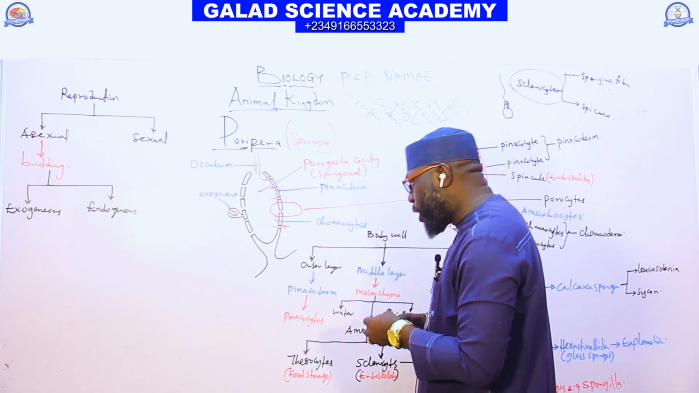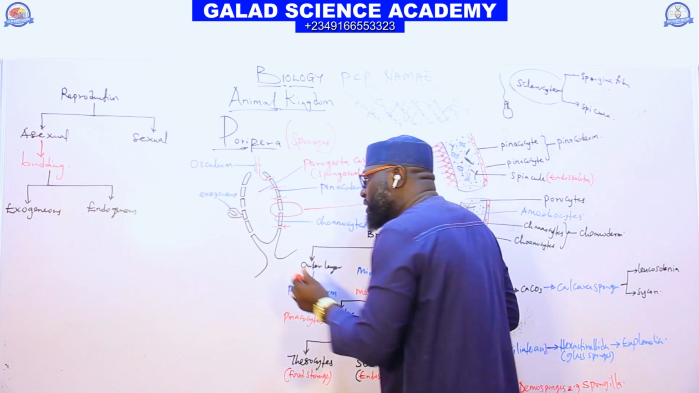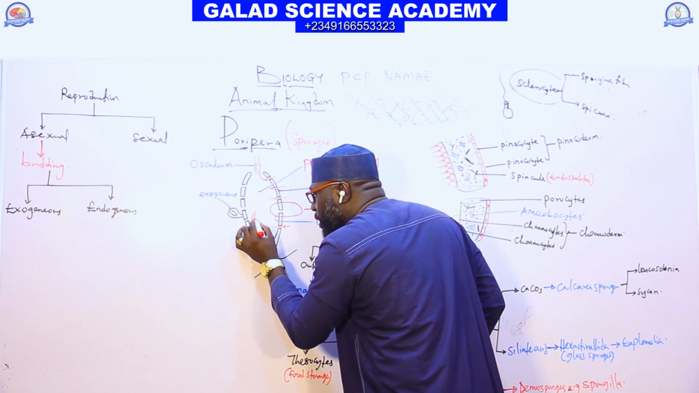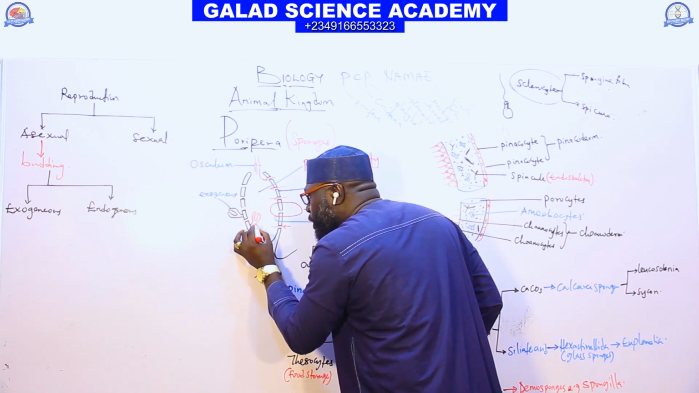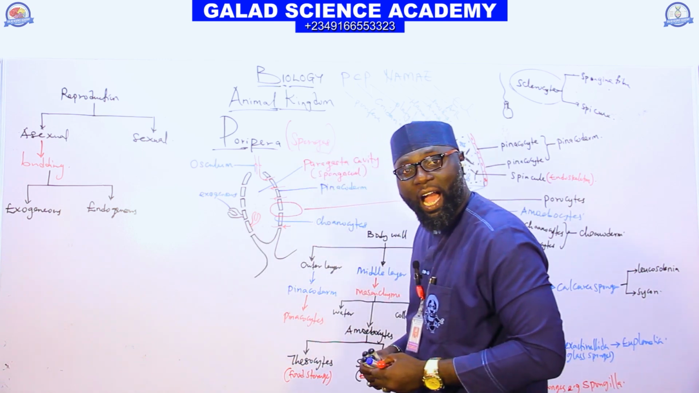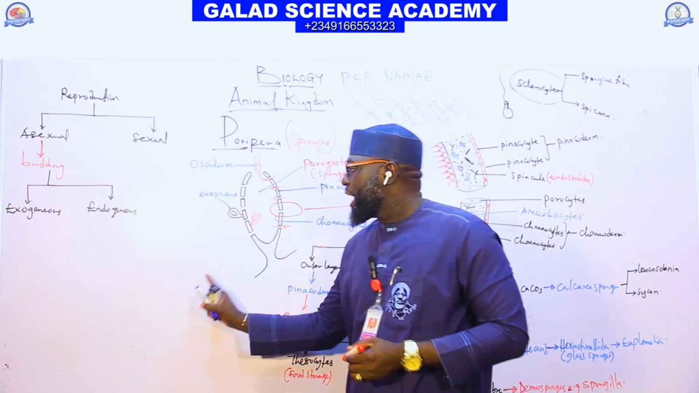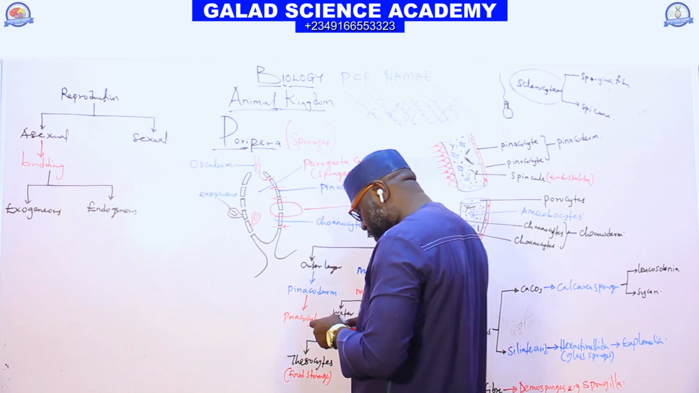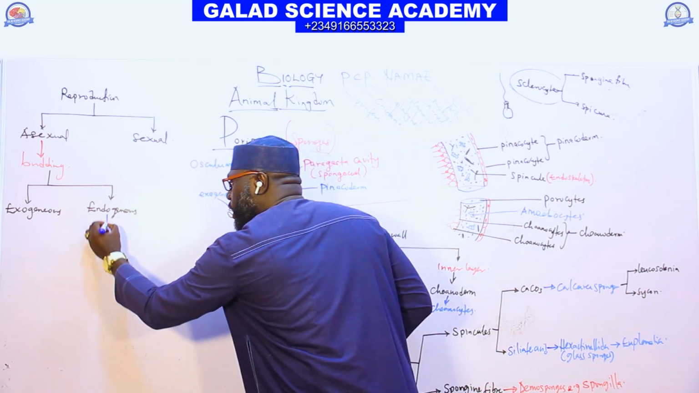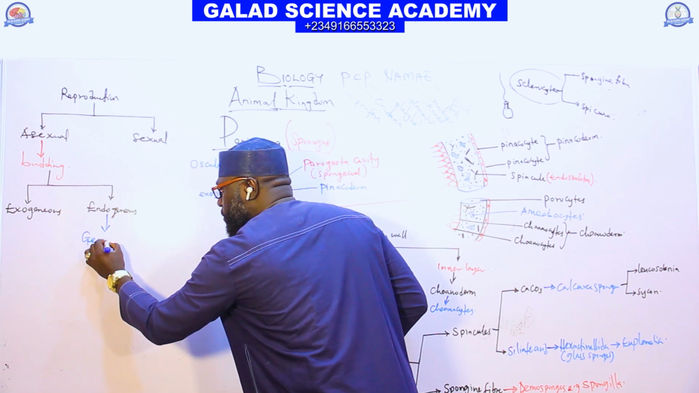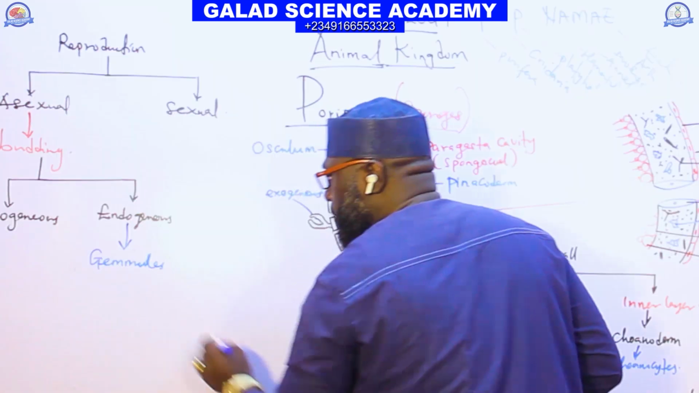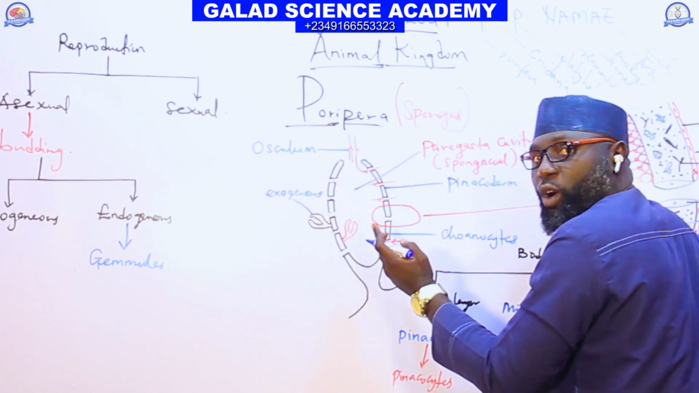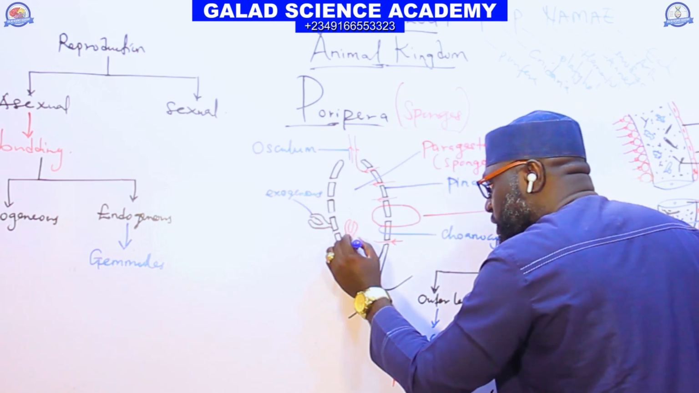But if the budding is taking place inside the Porifera to produce another Porifera, we call it endogenous bud. And this endogenous bud is the one that we call gemmule. This endogenous budding that takes place in the internal structure of Porifera, we call it gemmule.